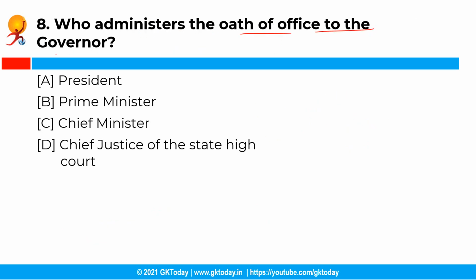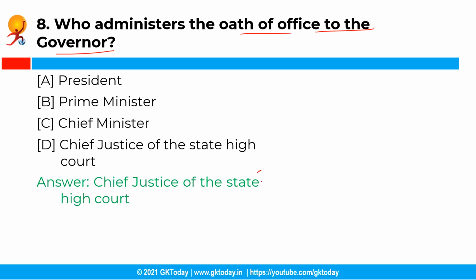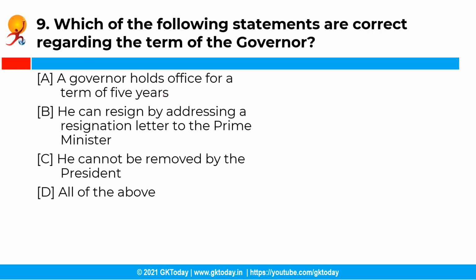Now you have the following options, and the correct answer is option D, that is the Chief Justice of the State High Court. So the oath of the office to the governor is administered by the Chief Justice of the State High Court, and in his absence, the senior most judge of that court available is responsible for administering the oath. Now the next question is, which of the following statements are correct regarding the term of the governor?